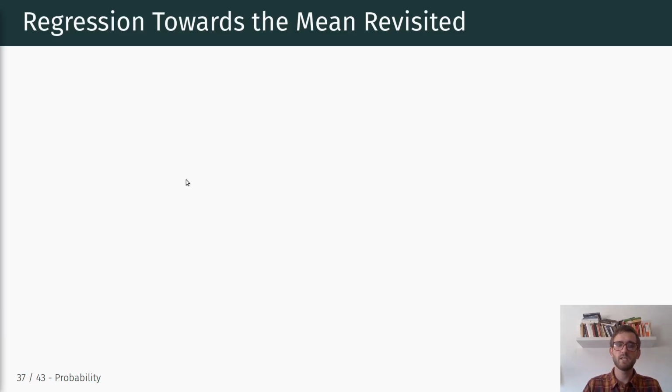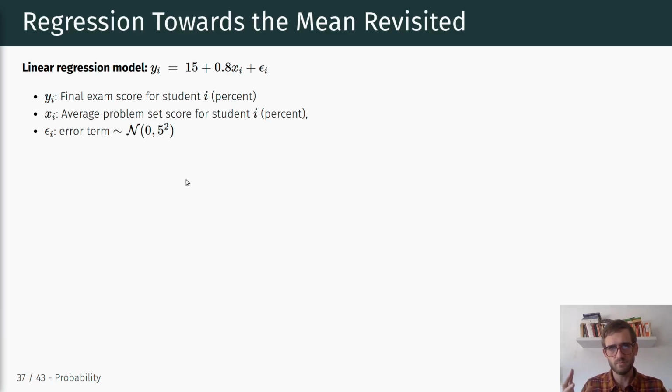Lastly, I want to briefly bring this back to an applied example of why these distribution functions are helpful and useful and help us understand specific phenomena. And one phenomenon in the book that was discussed in the introduction of regression was this idea of regression towards the mean. And we can now revisit this problem from the book using our understanding of the normal distribution, right?